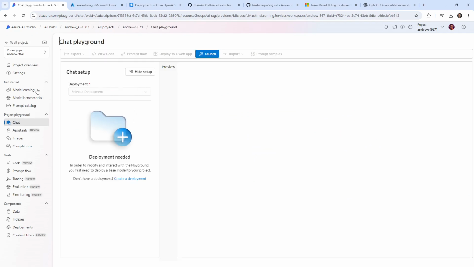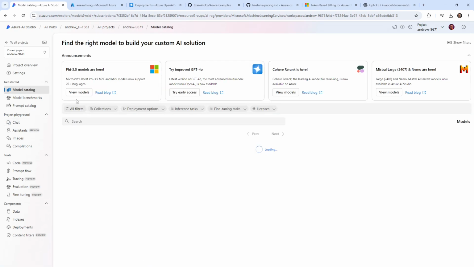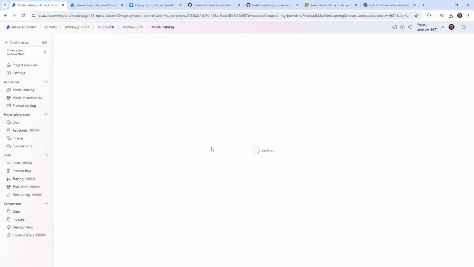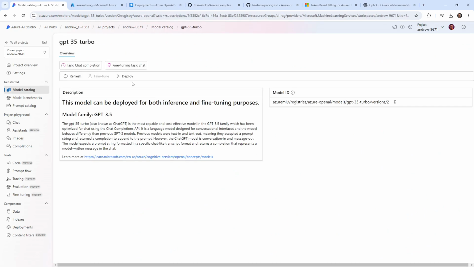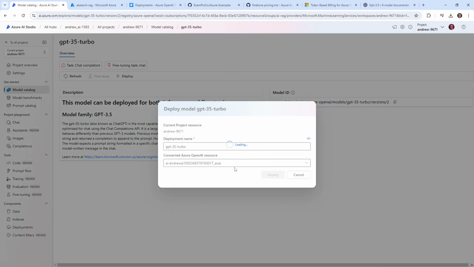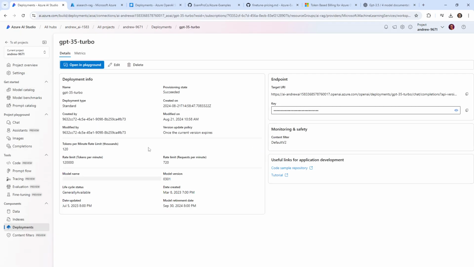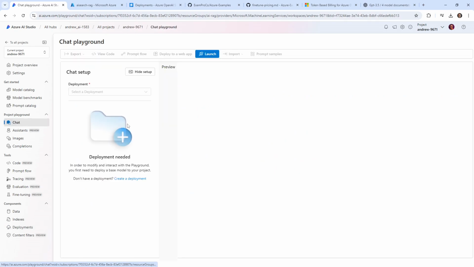I'm going to work again with, we'll go to the model catalog. And I want to deploy GPT-3.5 Turbo. Again, intentionally, because we know that it's out of date. And here we will establish a connection. I assume that's the only one we can connect here, and we'll stick with standard. We'll go ahead and deploy that. That is now deployed. We'll go over to chat.